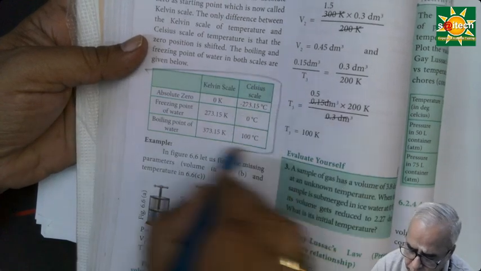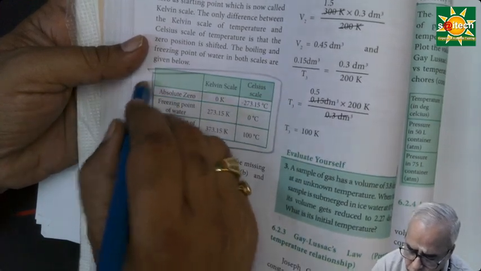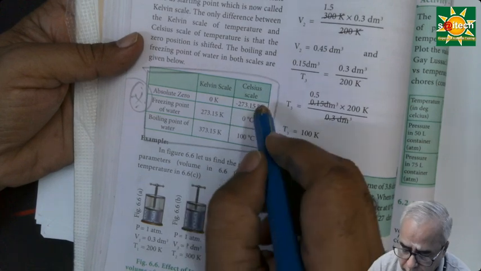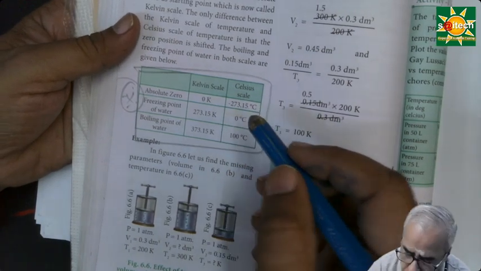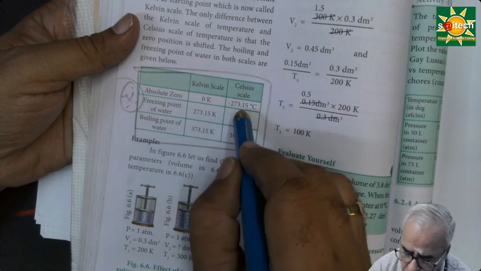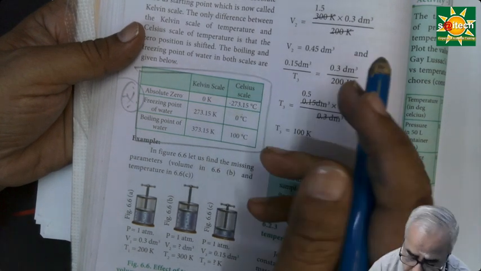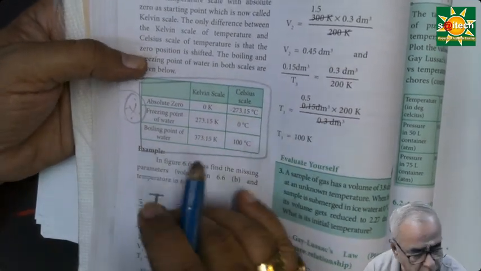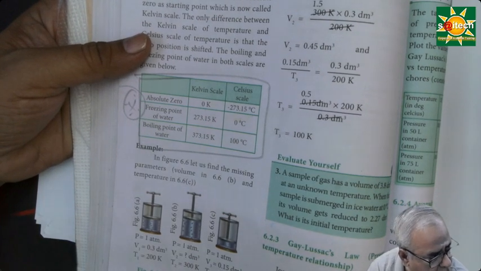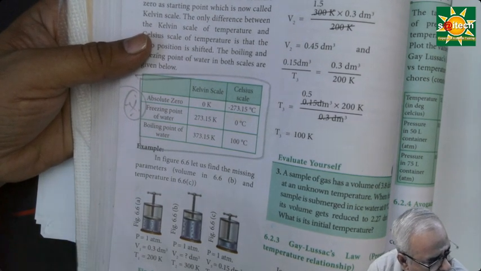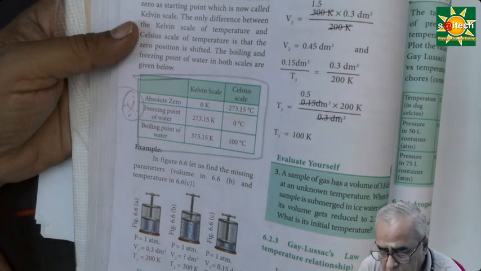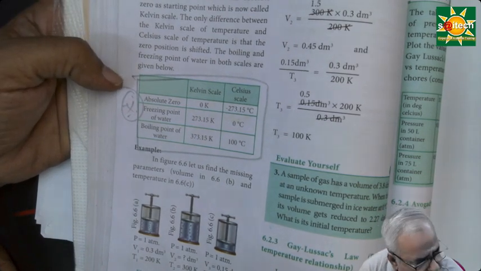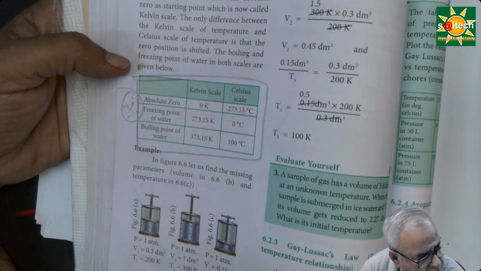So you have got the Kelvin scale. This table is very important, because Kelvin is the absolute scale of temperature. 0 Kelvin is equal to minus 273.15 degrees Celsius. Never forget this. And you should know the freezing point and boiling point in terms of Celsius as well as Kelvin. And you should know something about Fahrenheit and Celsius. In that case, that is a different thing. And at what temperature will Fahrenheit and Celsius be equal?